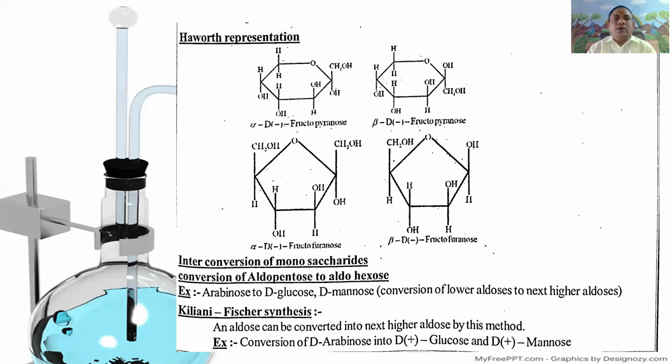It increases the carbon atoms from aldopentose to aldohexose. In Kiliani-Fischer synthesis, an aldose can be converted to the next higher aldose by this method, that is conversion of D-arabinose to D-glucose and D-mannose.